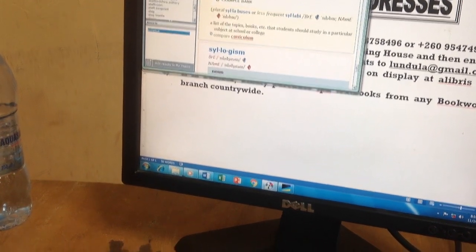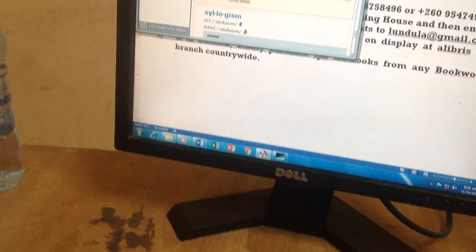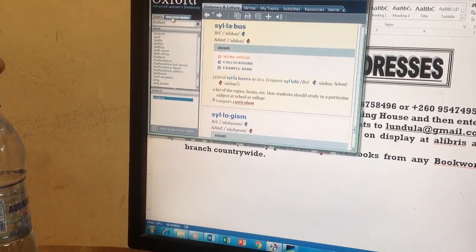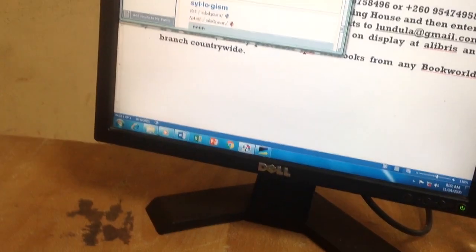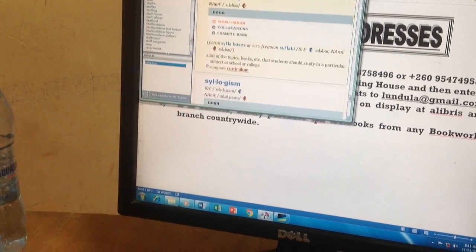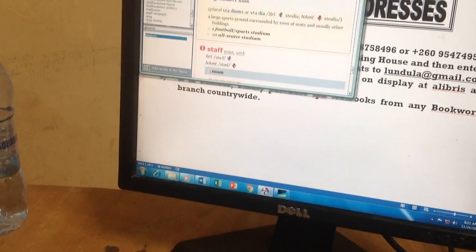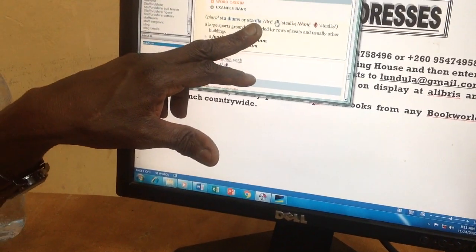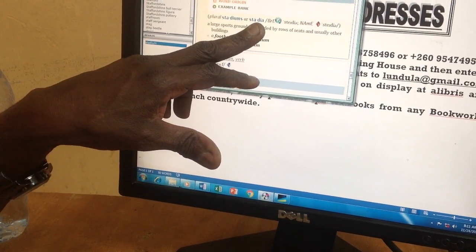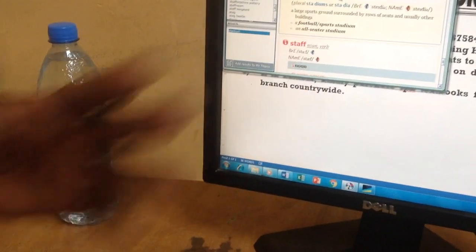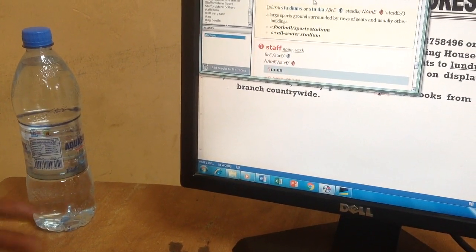And even when you have stadium, it's the same thing. These are Latin suffixes. Stadium is one. You can put the English plural by adding an S. But if you want to remain with the Latin grammar, it will be stadia as a plural. Have you seen? Stadium is one. This is the plural. Stadia. That's the plural. So UM becomes A.